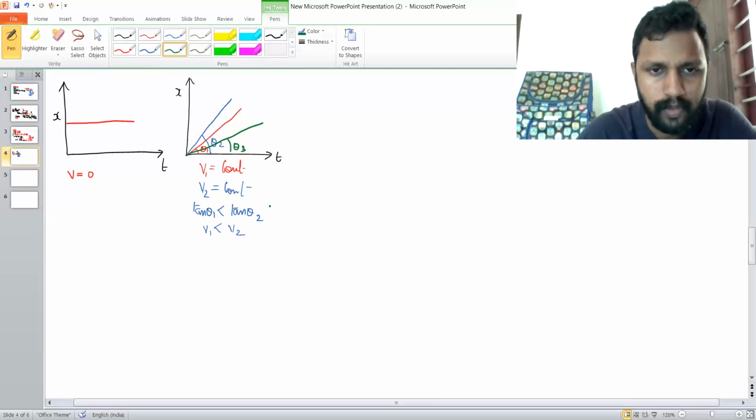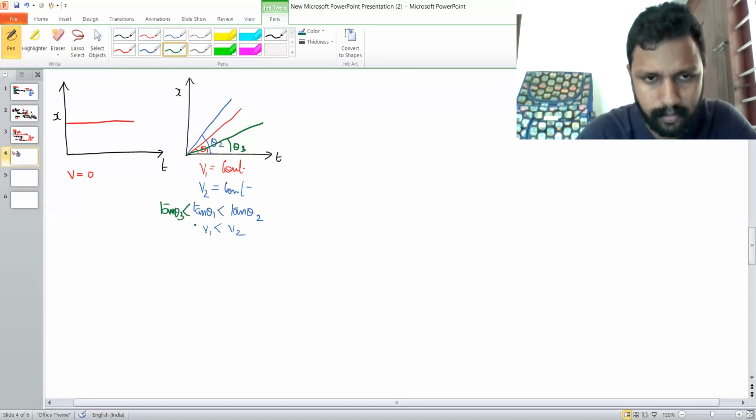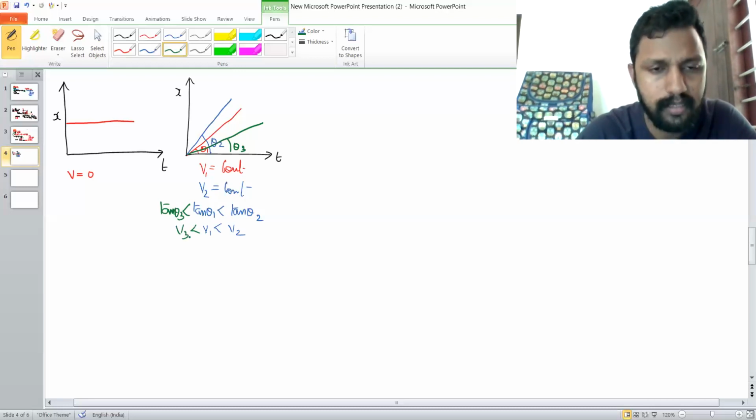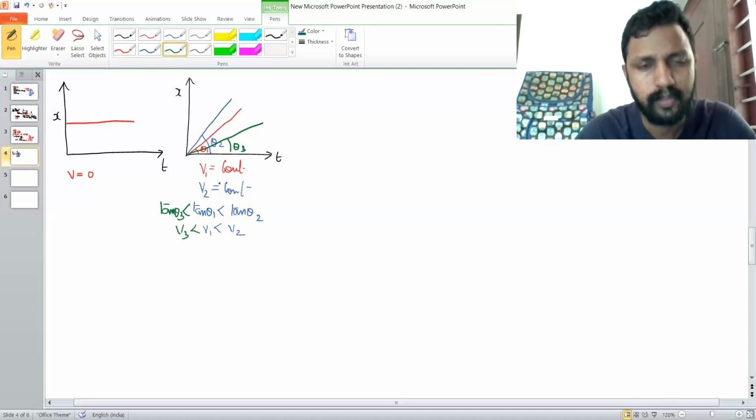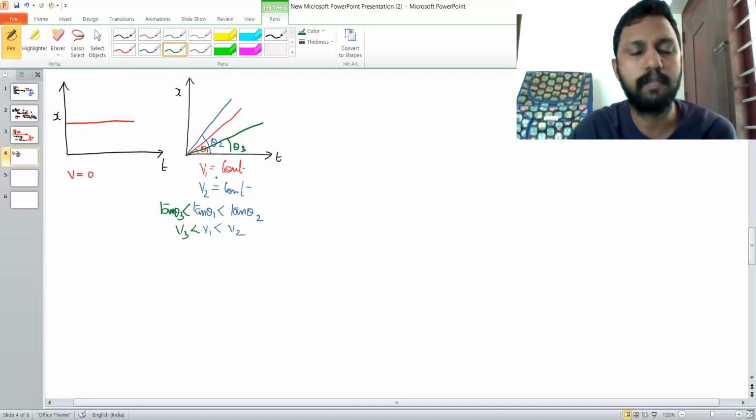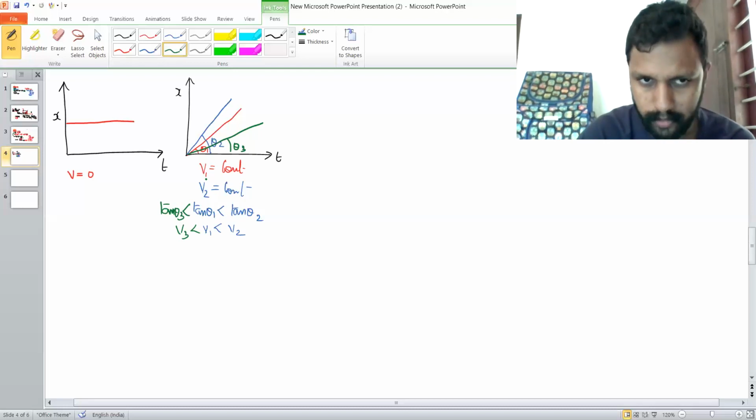Therefore, we could write tan theta1 is less than tan theta2, but the tan theta3 value will be much smaller than tan theta1. Then we could say v3 is the smallest in these three graphs. Therefore, slope of displacement time graph will give you velocity.